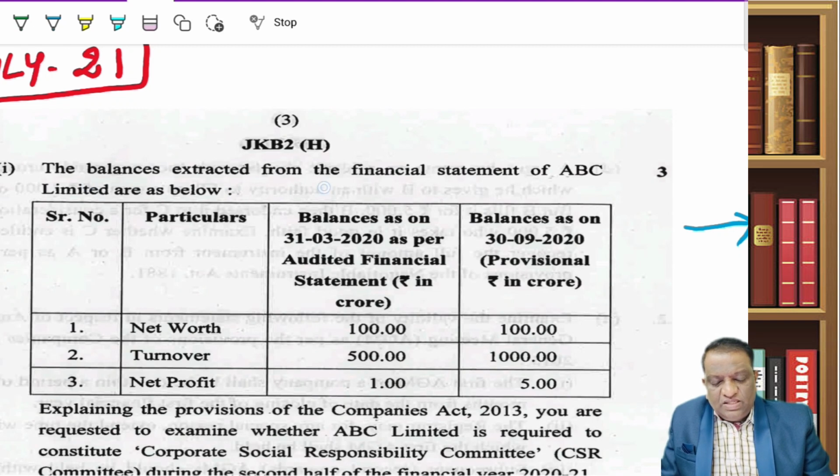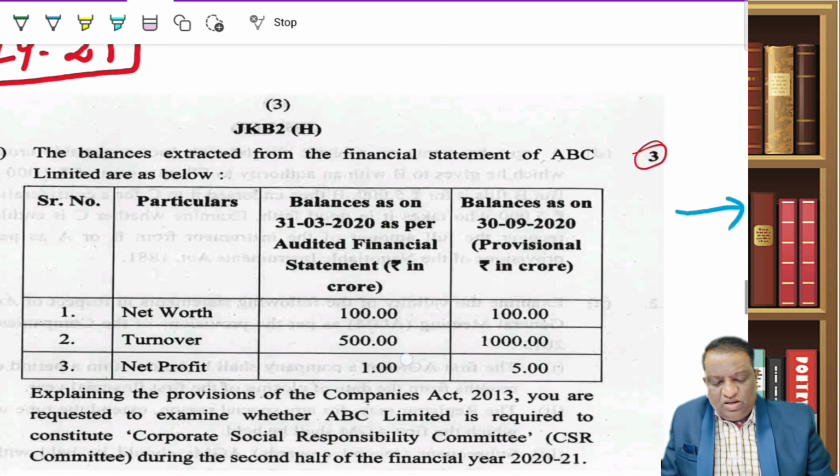Then look at July 2021. It is asked for 3 marks. The balances extracted from the financial statements of ABC Limited are as follows. Their net worth is 100 crore, and this is for the financial year 20, and this is for the interim financials, provisional financials till March 20, and this is till September 20, the first half year subsequently.